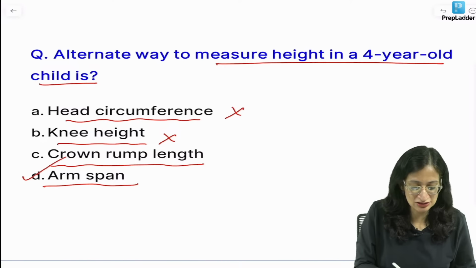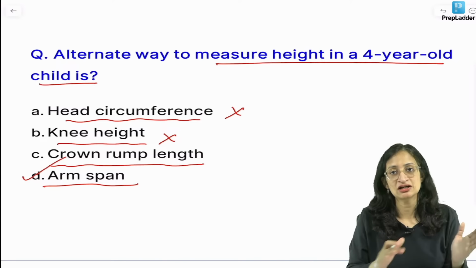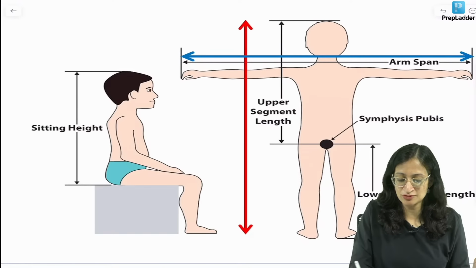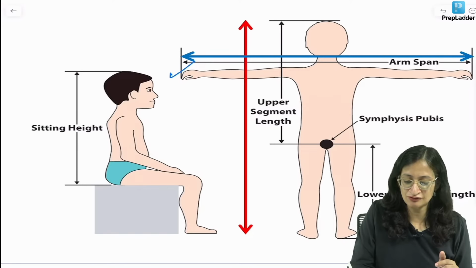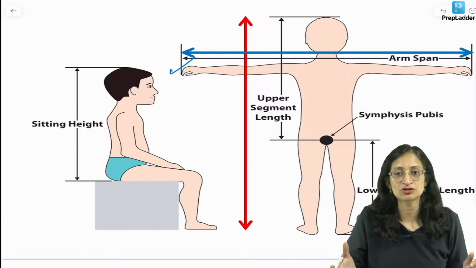But arm span, yes, is the correct answer. It is almost equal to the height. The difference between height and arm span is usually less than 3 centimeters. So this is how you calculate the arm span. You ask the child to outstretch the hands, and from the tip of one middle finger to the tip of the other middle finger, you measure the arm span. It is almost equal to the height.